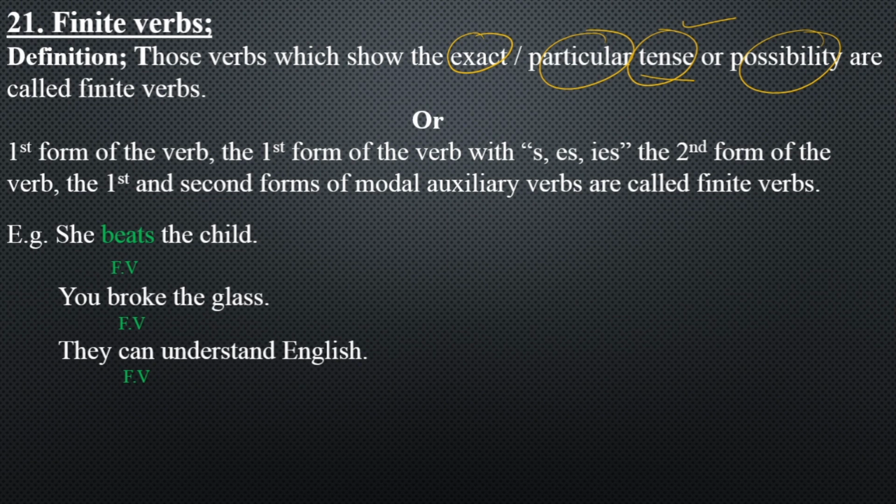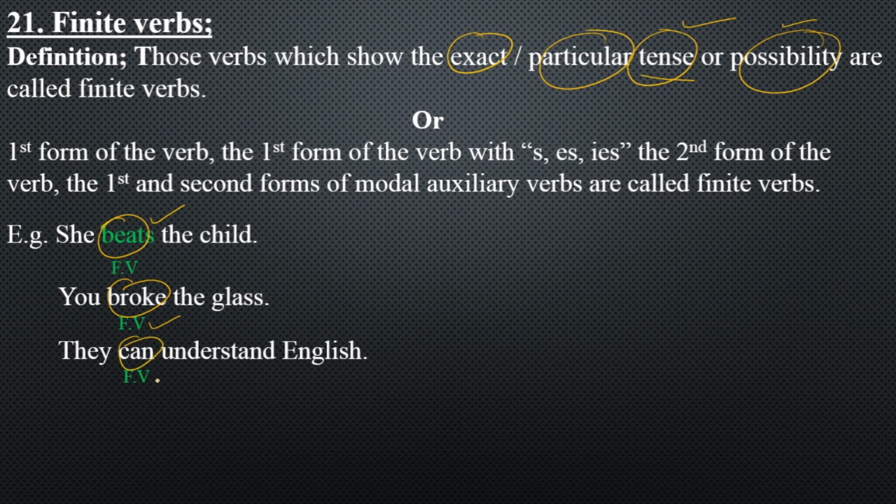Now let us discuss what is exact or particular tense. Any verb which tells us the exact or particular tense is known as the finite verb. Like I say, she beats the child. Now over here, beats is telling you the exact tense, that it is present indefinite tense. And in the same way, you broke the glass. Broke is the second form of the verb. It is known as your finite verb, which is telling us the exact tense, that is known as the past indefinite. And in the same way, we talk about possibility, exact possibility, like we say they can understand English.